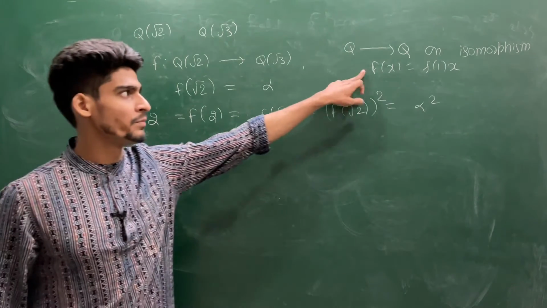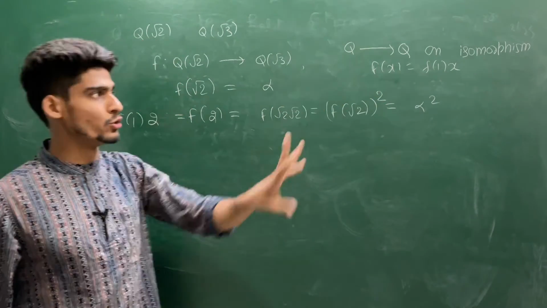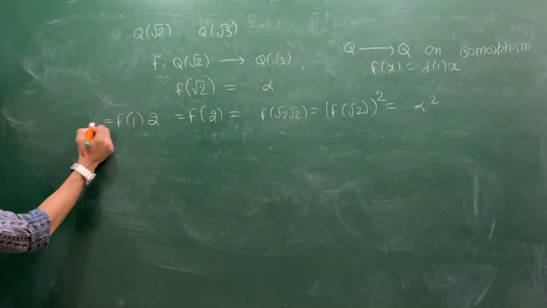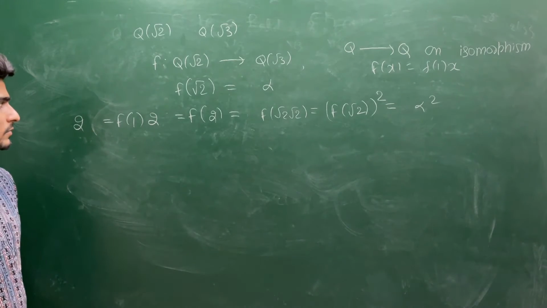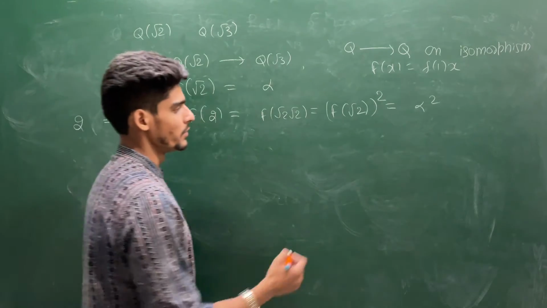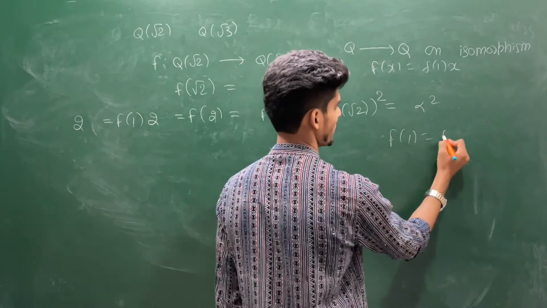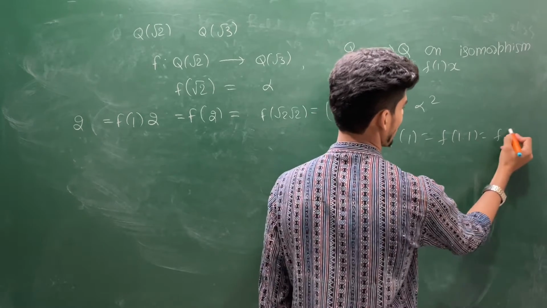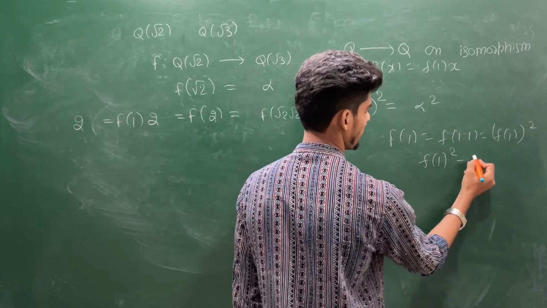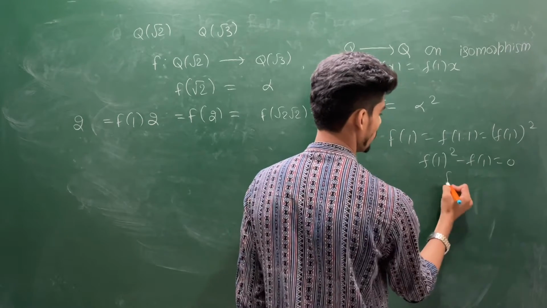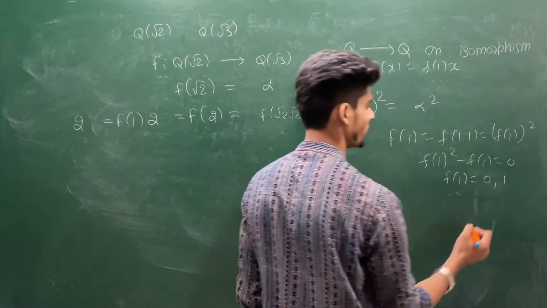So this is from basic group theory, and if you use basic ring theory, then f of 1 must be equal to 1. So this must be 2. Why will it be 1? Because you can write f of 1 as f of 1 times 1, that will be f at 1 whole square. So f of 1 whole square minus f at 1 will be 0. Then f at 1 will be either 0 or 1.